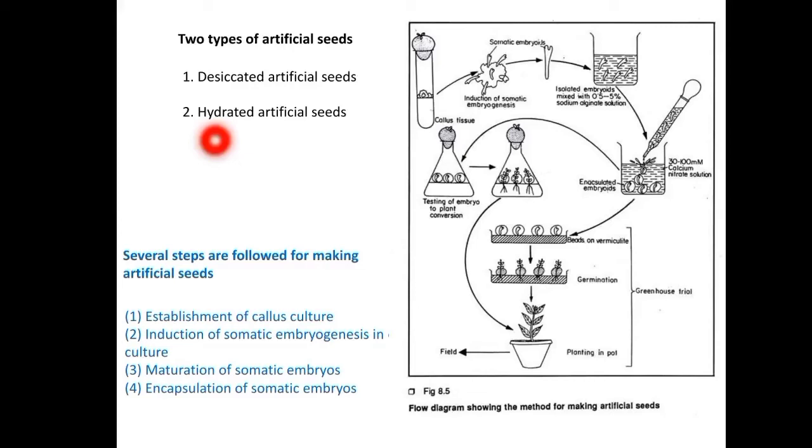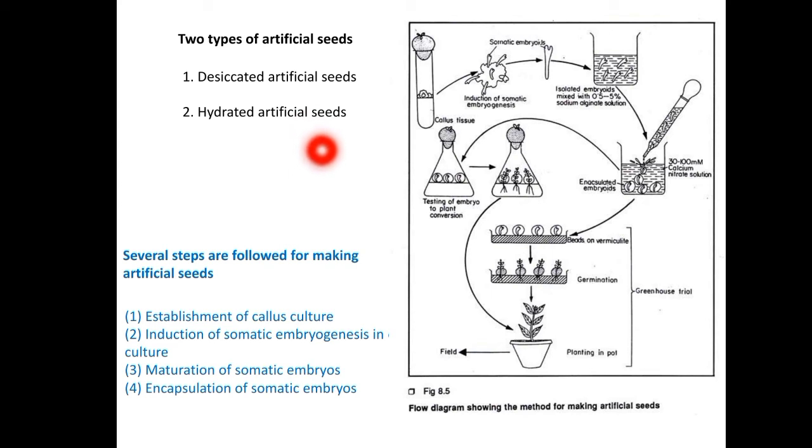Hydrated synthetic seeds involve the encapsulation of a single somatic embryo in hydrogel capsules. So the difference between desiccated and hydrated artificial seeds is that in desiccated artificial seeds, the encapsulation is for multiple somatic embryos, and it is done using polyoxyethylene. In hydrated artificial seeds, the encapsulation is only for a single somatic embryo, and the material used for encapsulation is hydrogel capsules.